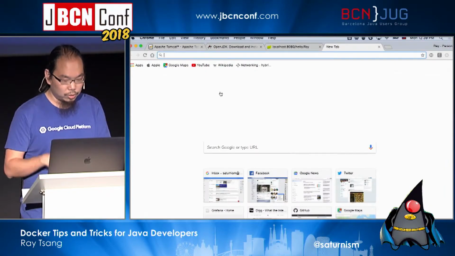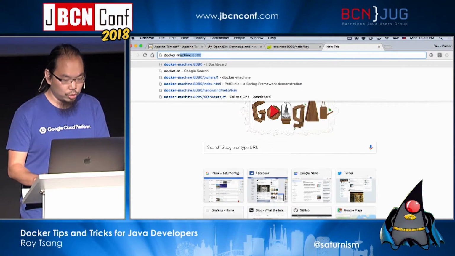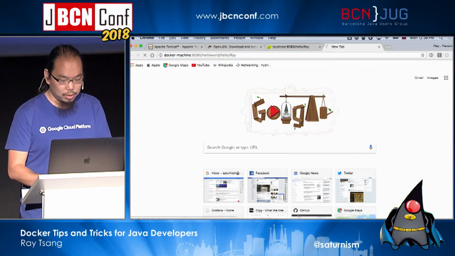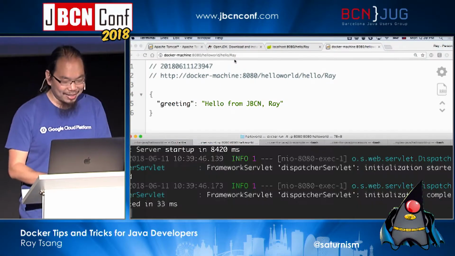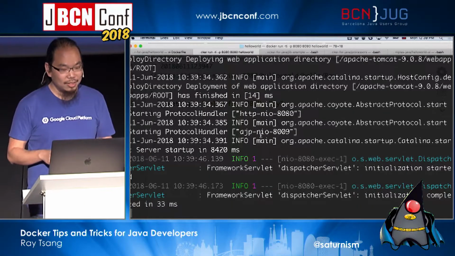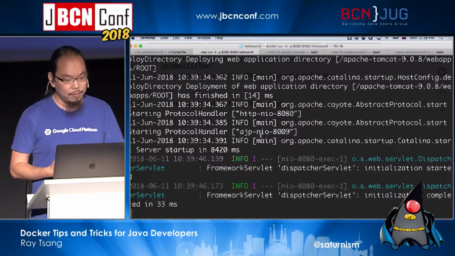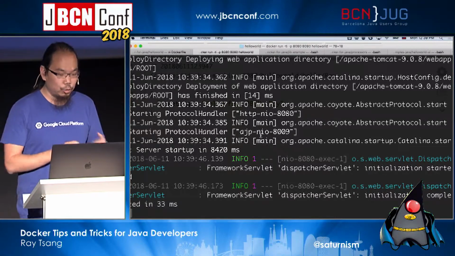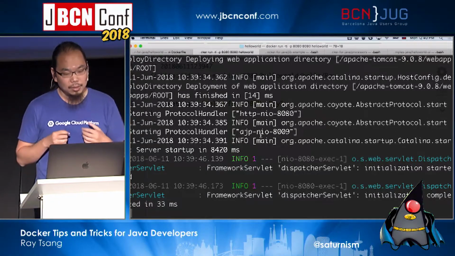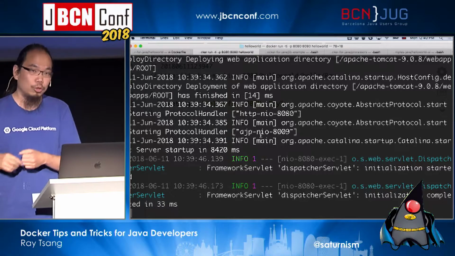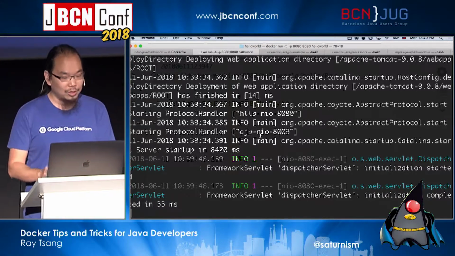So let me see if this is running in my Docker environment, Docker machine, hello world, and that works. Oh, thank goodness. Not bad, not bad. So this is actually running in my Dockerized environment in a container image, right? Instantiating it, I can run as many instances of this as I need. I can send somebody else this image. It will just run exactly the same, which is fantastic.